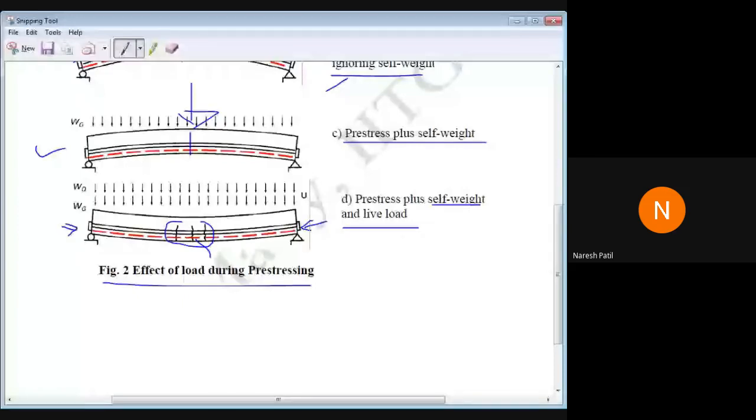But at a higher load, when the load crosses the limit, it will deflect and propagate the cracks, and it will give warning before failure. That is one advantage. So this, in short, is the effect of load during pre-stressing.